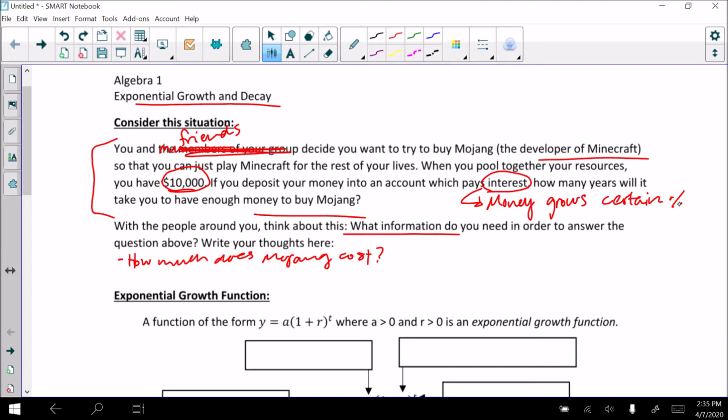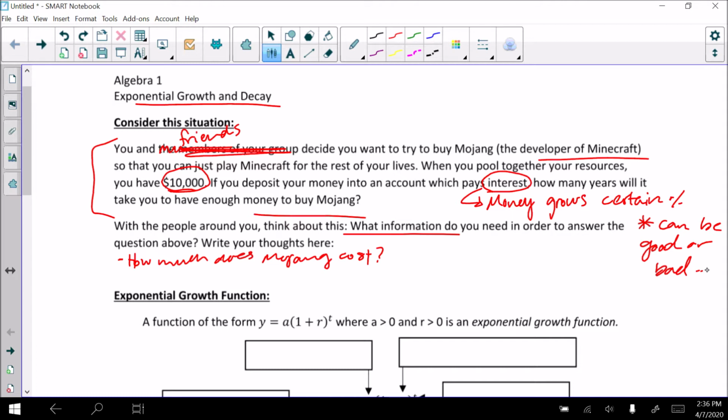Okay. So this can be money that you put in a bank account. That would be an example of good interest. This can also be money that you owe someone or some party, and the money that you owe can accrue interest and grow, which would be a bad case of interest. So this can be good or bad. This doesn't really have much to do with what we're talking about today, but you will deal with interest a ton throughout the rest of your life. So that is what interest is.